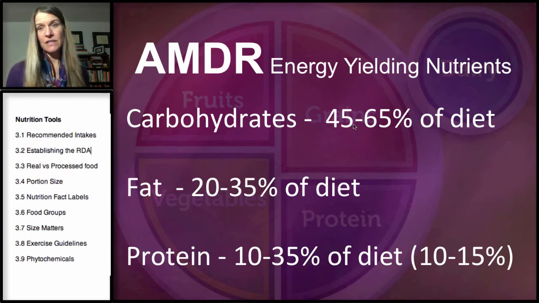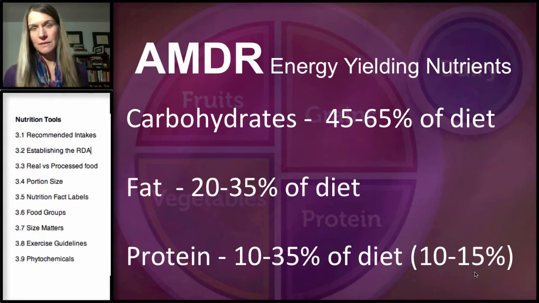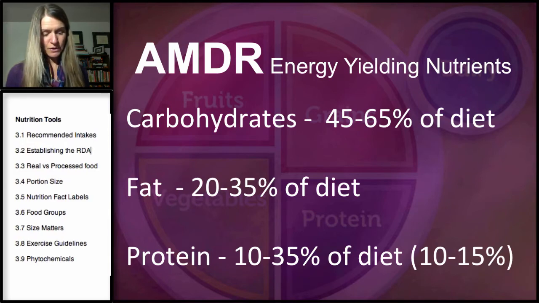Carbohydrates, it's 45 to 65% of the diet. For fat, it's 20 to 35% of the diet. For protein, it's 10 to 35% of the diet. I have 10 to 15% in parentheses because that's what most Americans only need, 10 to 15% of their diet to be from protein.